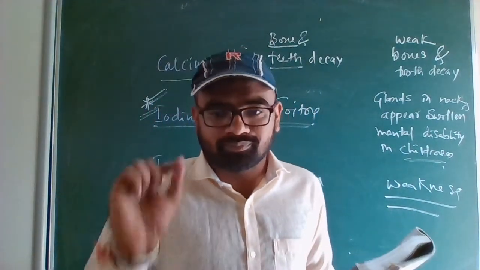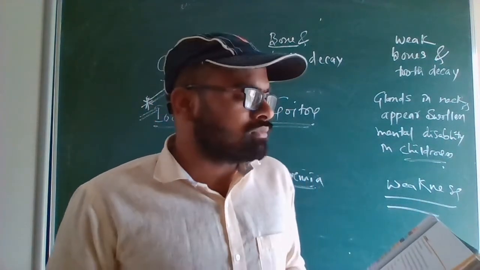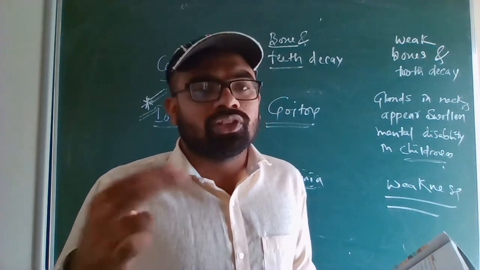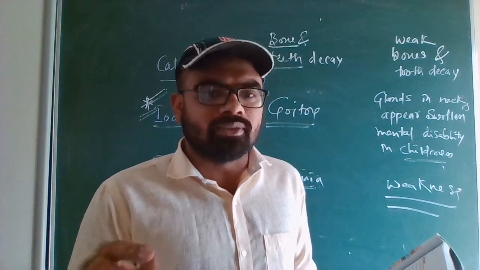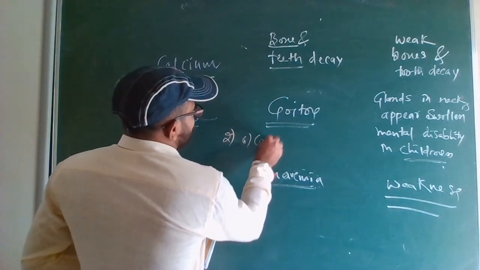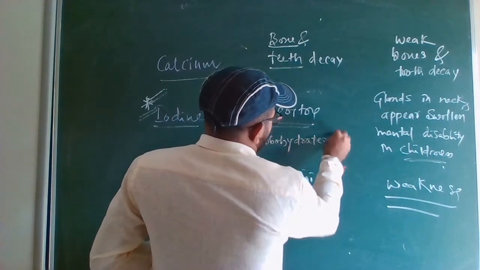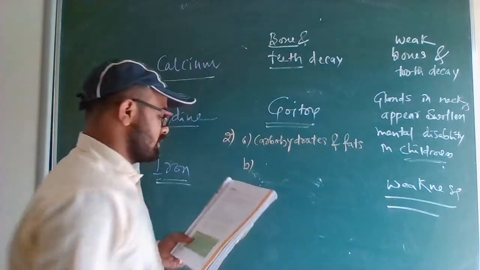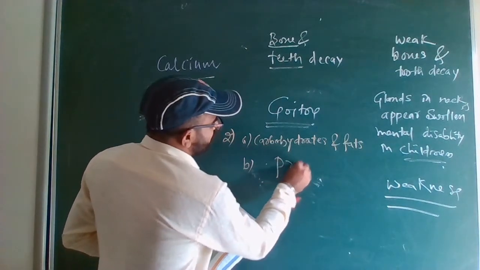Name the following. Question number 2. A. The nutrient which mainly give energy to our body. The nutrients which mainly give energy to our body are carbohydrates and fats. 2A. Carbohydrates and fats. 2B. A nutrient that is needed for growth and maintenance of body, protein.